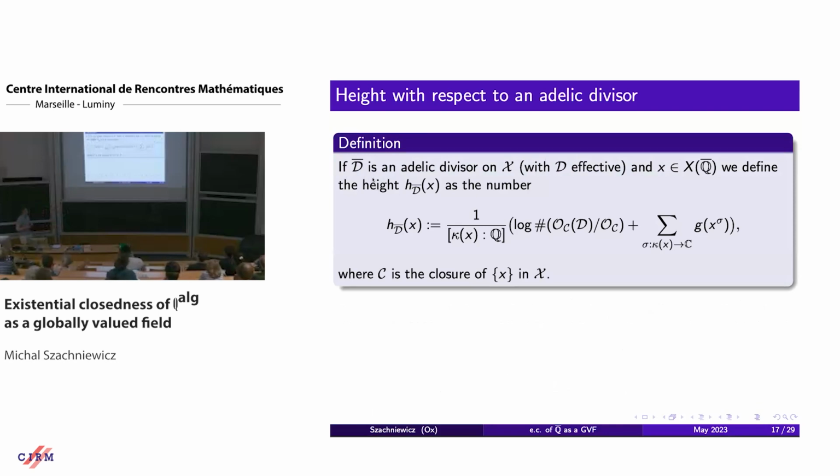Okay, so the divisors in arithmetic geometry are objects that parameterize heights. The definition of the Weil projective height may seem a bit arbitrary, but this formula is more canonical, at least for arithmetic geometers. And so the point is that whenever you have an adelic divisor, let's say that it's effective, and we have a point in the generic fiber of our arithmetic variety, then we can define its height. So the intuition here is that